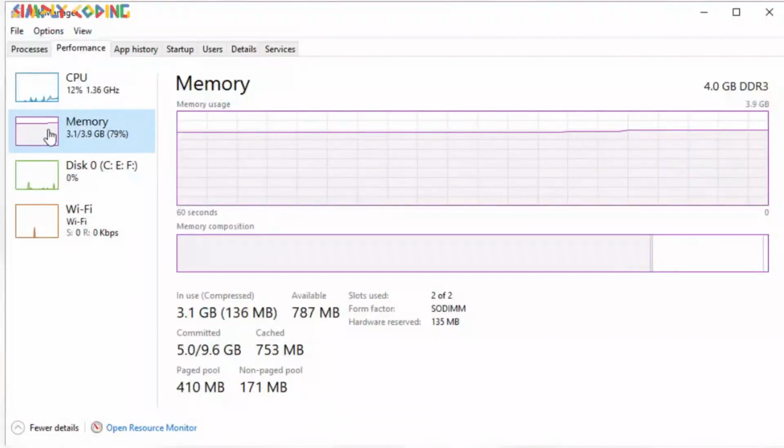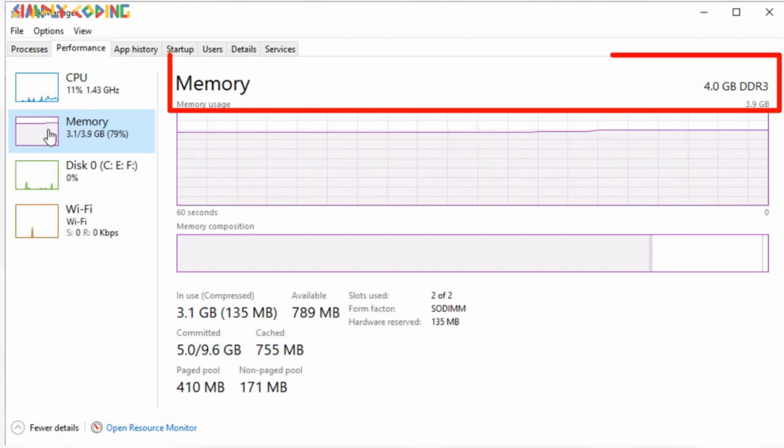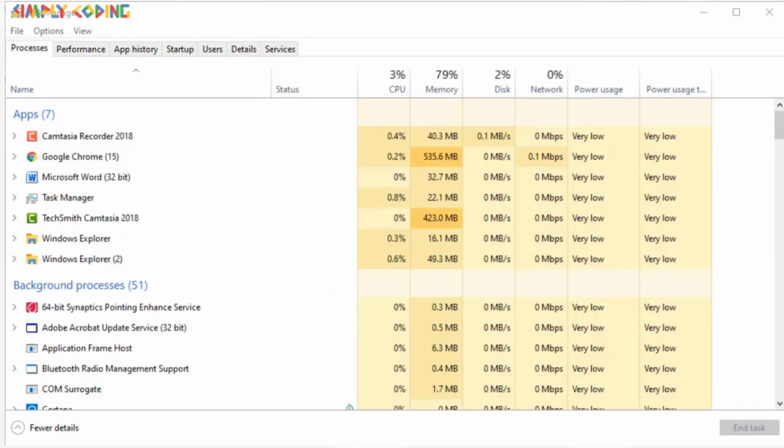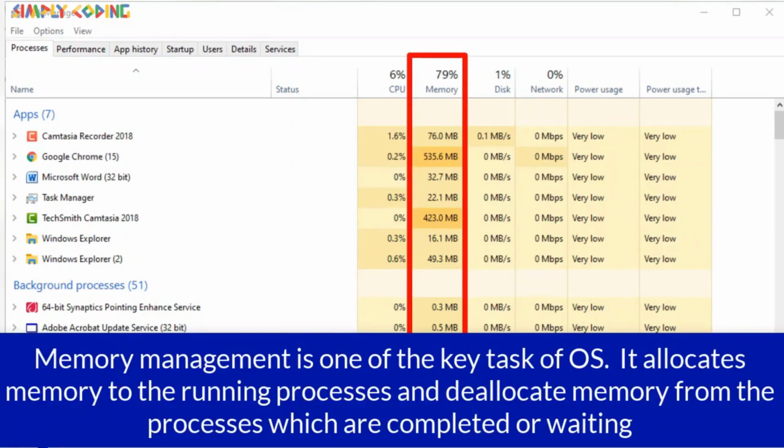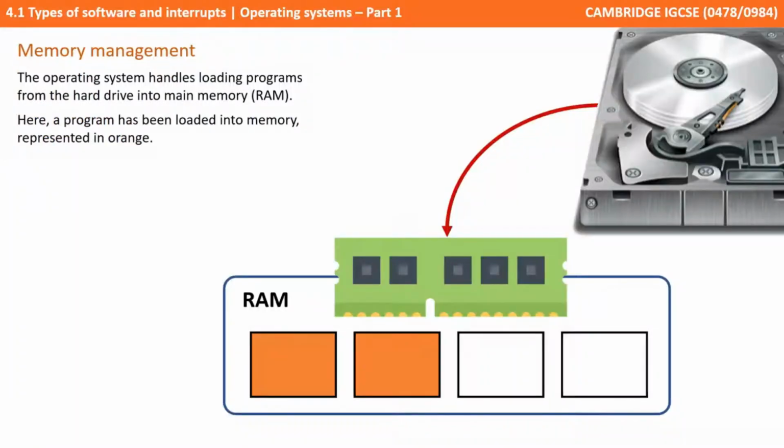All of the tasks we execute on the computer require memory. The primary memory or RAM is limited. One of the key tasks of the OS is to allocate memory to the running processes and deallocate memory from processes which are completed or waiting. Here in this illustration, we can see two orange squares representing the size of a program that's just been loaded into the RAM.